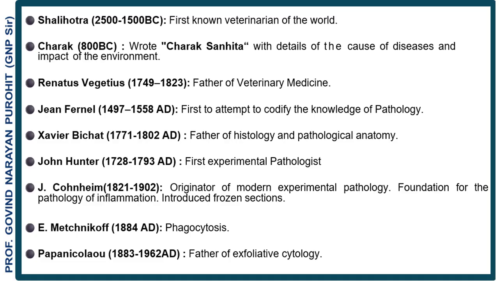Xavier Bichat, 1771-1802 AD, father of histology and pathological anatomy. John Hunter, 1728-1793 AD, first experimental pathologist. J. Cohnheim, 1821-1902, originator of modern experimental pathology. Foundation for the pathology of inflammation. Introduced frozen sections. E. Metchnikoff, 1884 AD, phagocytosis. Papanicolaou, 1883-1962 AD, father of exfoliative cytology.